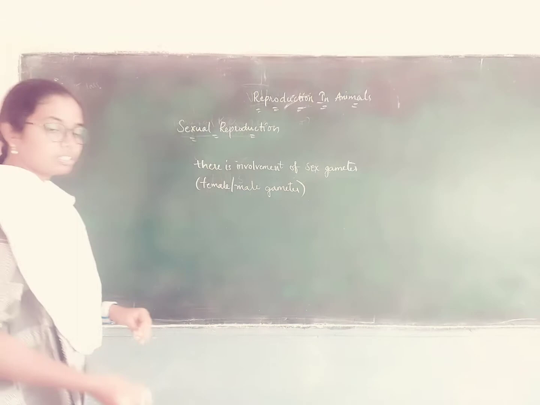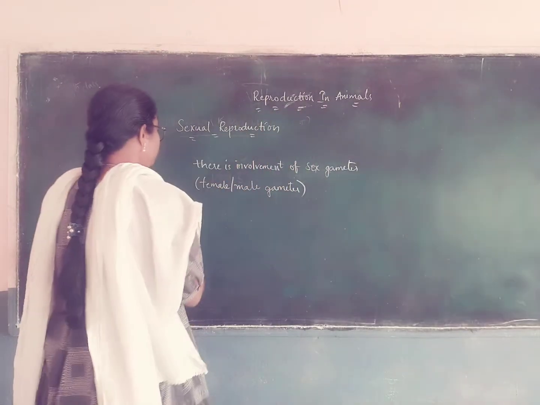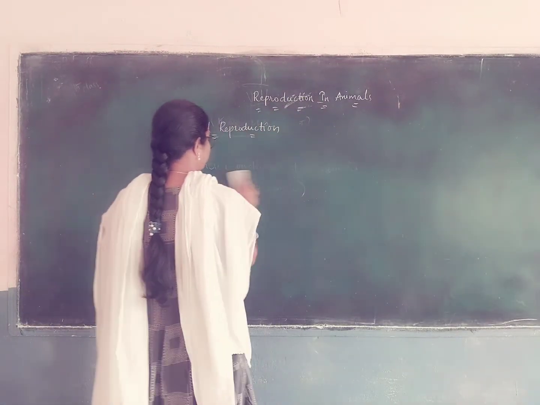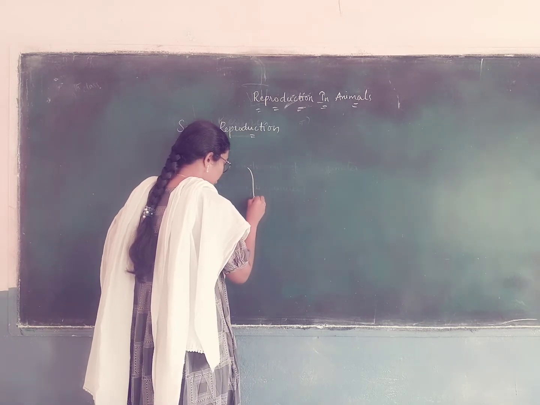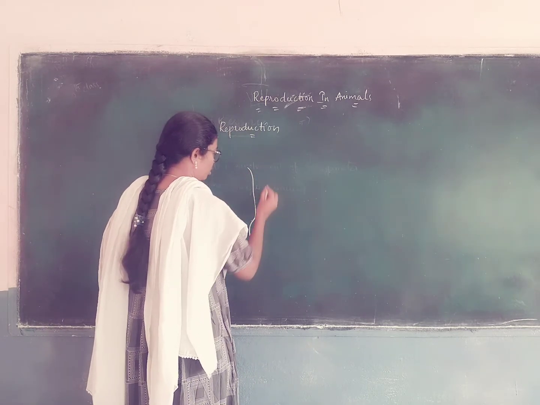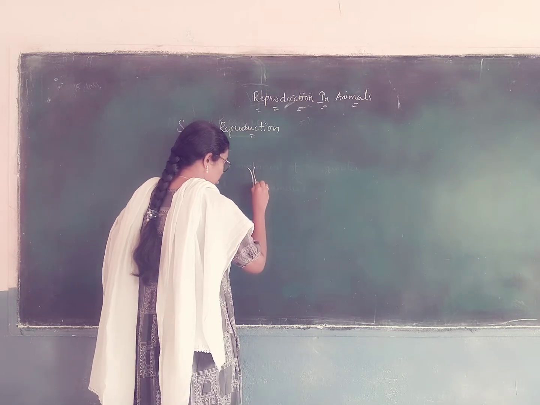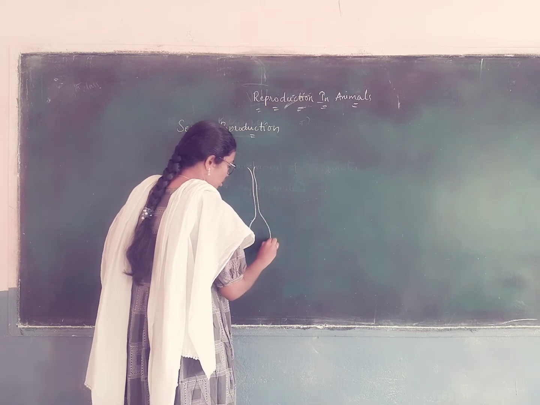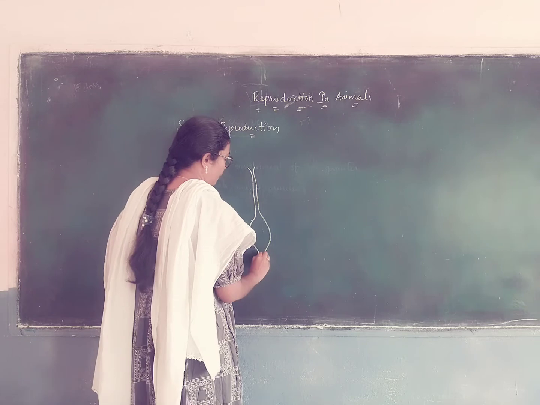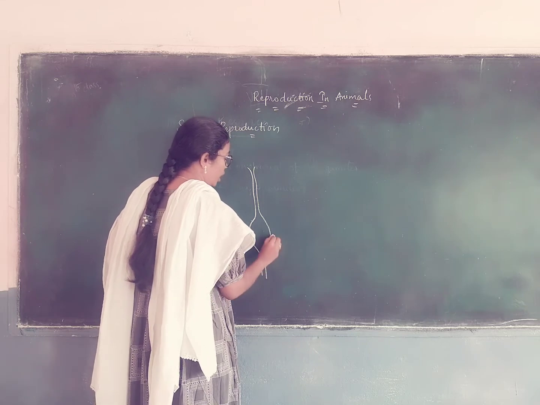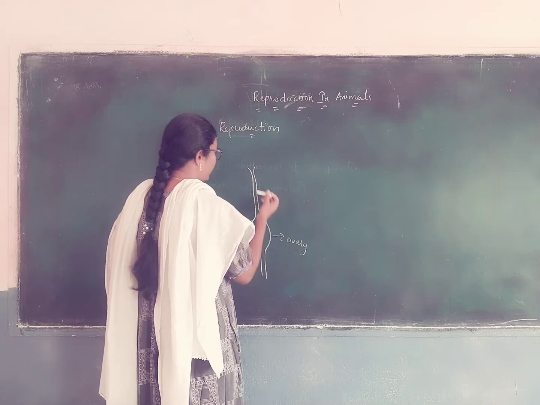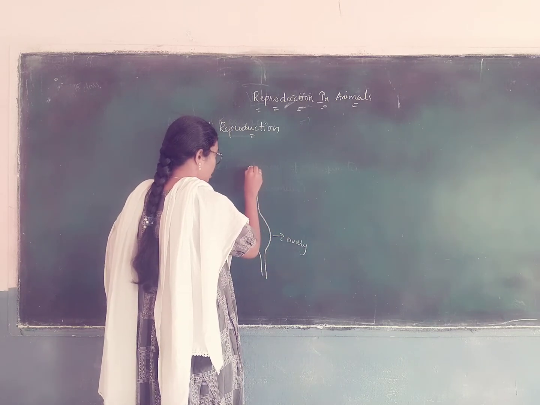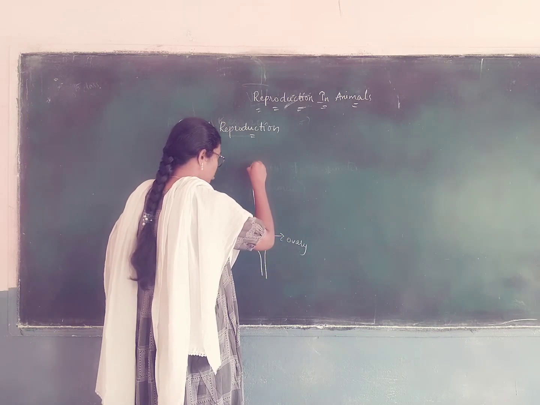That means in flowers, this is the female part. That means this is the ovary part. Okay, the pollen grains enter through this part.